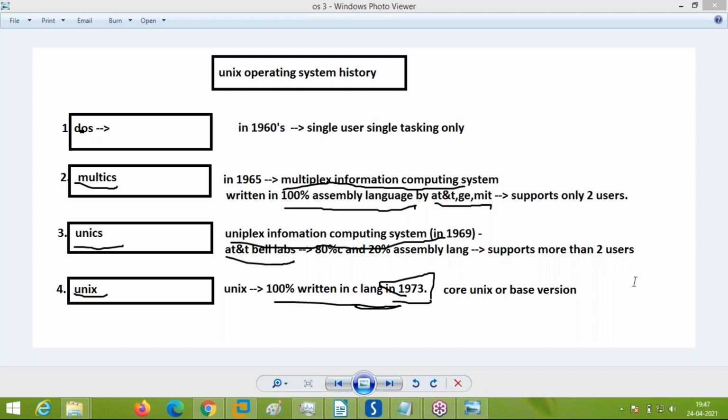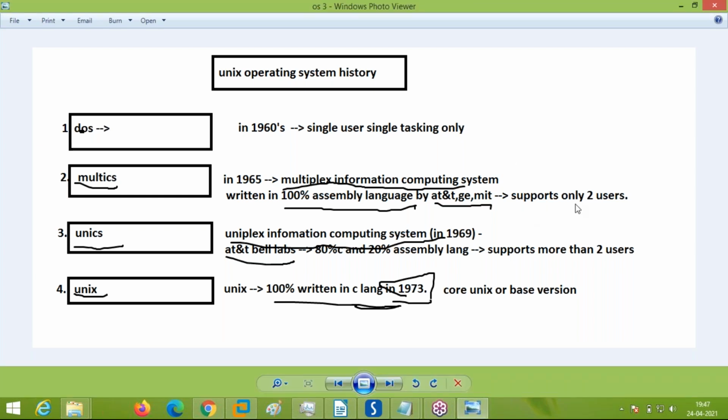Okay, Anirudh. See, Bhupesh, Multics came into existence and was written 100% in assembly language. During 1965, assembly language was the high-level language of that time, because that generation had assembly language. It supported only 2 users, and later came UNICS, the second precursor. UNICS stands for Uniplexed Information and Computing Service. It came in 1969. It was developed at AT&T Bell Labs, coded in 80% C language and 20% assembly language, and it supported more than 2 users.